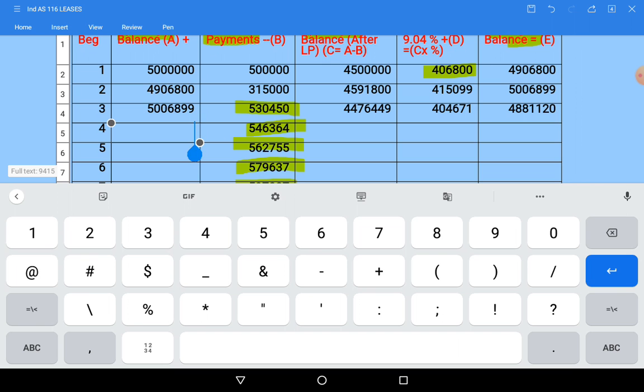This will be the opening balance for next year. So this process goes on till the 10th year like this.